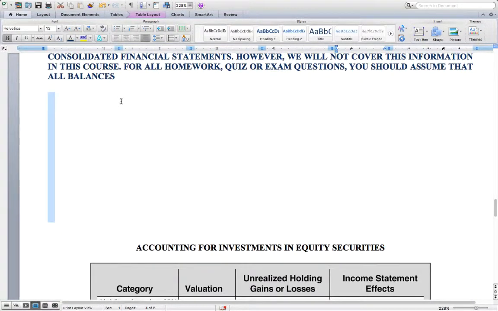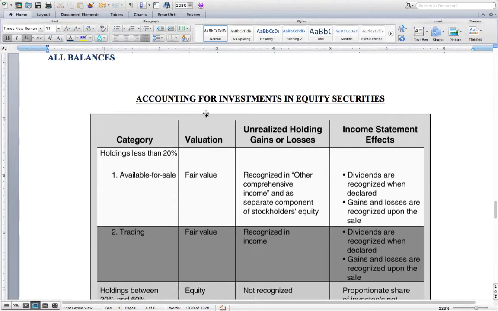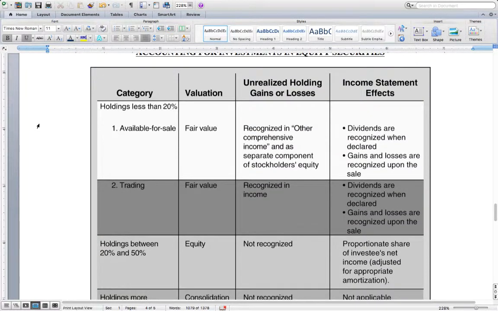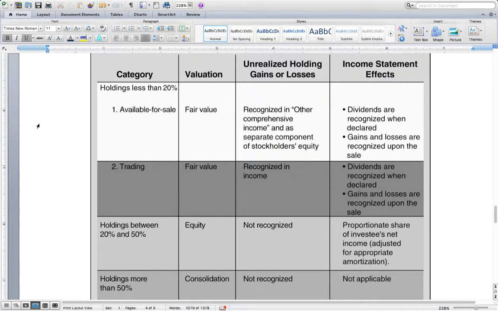So next, this table here goes through what we just walked through with equity securities and by the categories. So if your holdings are less than 20%, which means you have no significant influence, you either have it classified as available for sale or trading. The accounting for this is similar to what we did for debt securities for available for sale and trading.